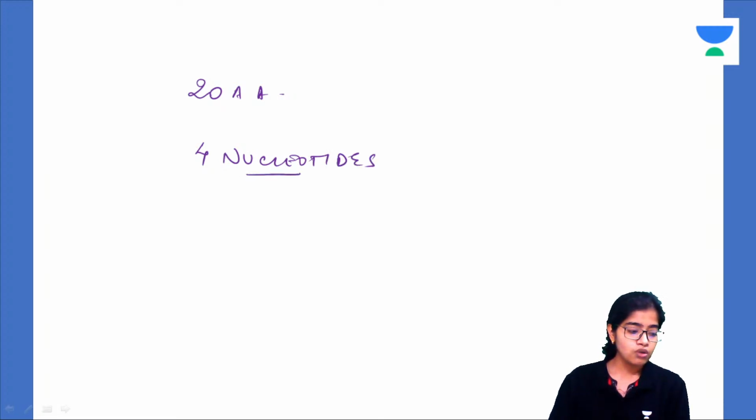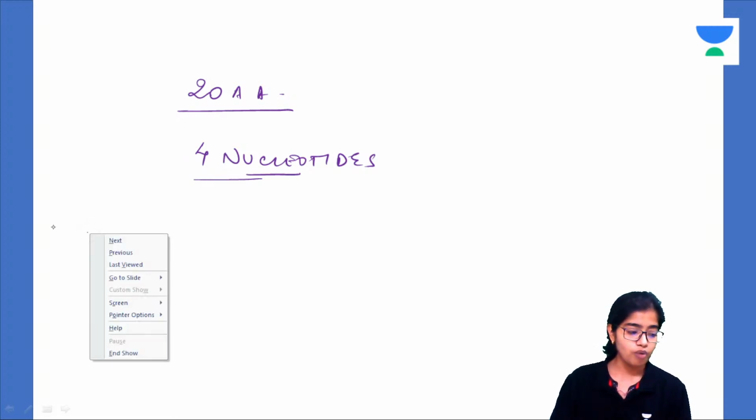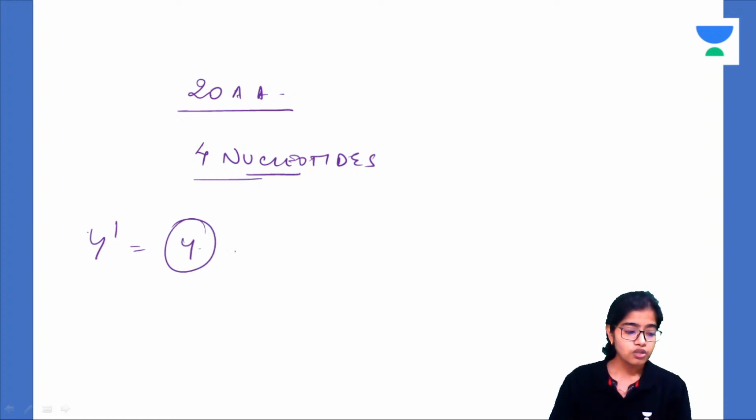Suppose we have to form a genetic code in which one nucleotide codes for one amino acid. How many such codes will be there? 4 to the power 1 is equal to 4. So there will be just 4 codes, but you already have 20 amino acids, so you will not have codes for 16 amino acids. So you reject this idea.